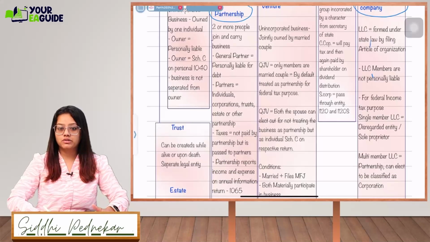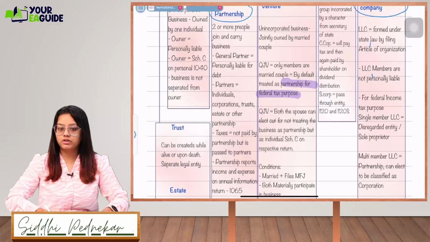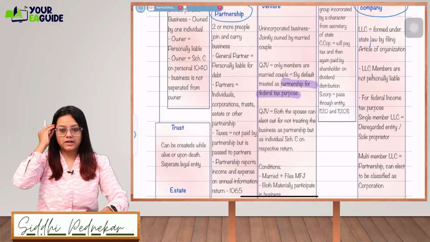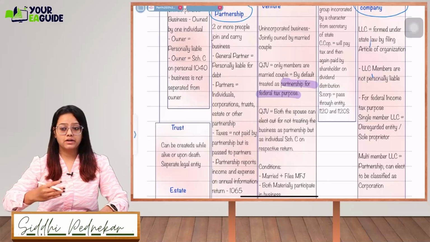Qualified joint venture means the only members are the married couple. By default, it will be treated as a partnership for federal tax purposes. Now, if you don't want to treat yourself as a partnership firm, if you don't want to get into those legalities, both the husband and wife,